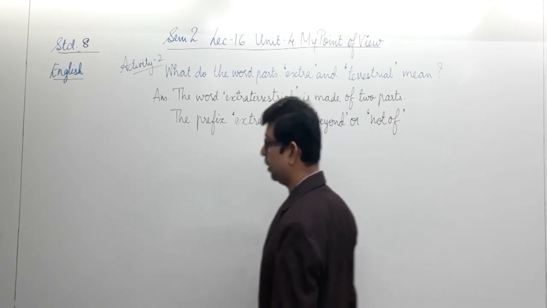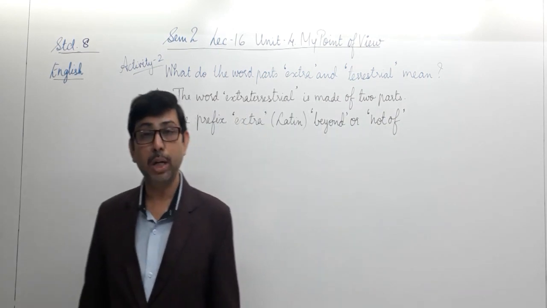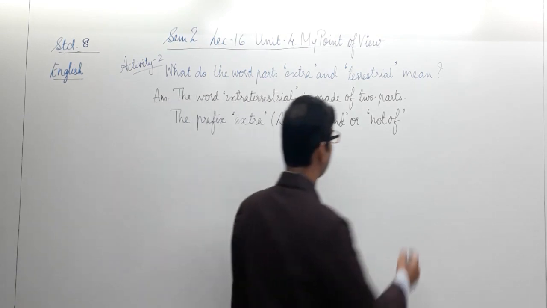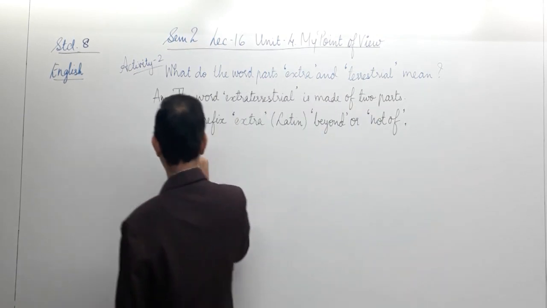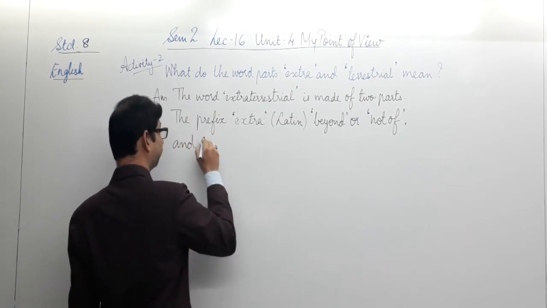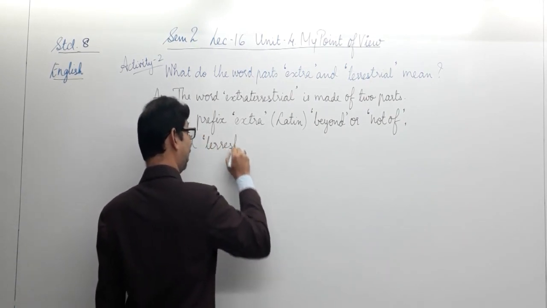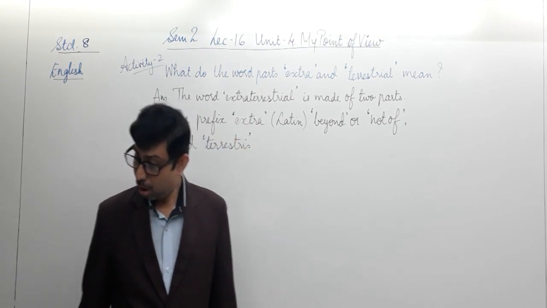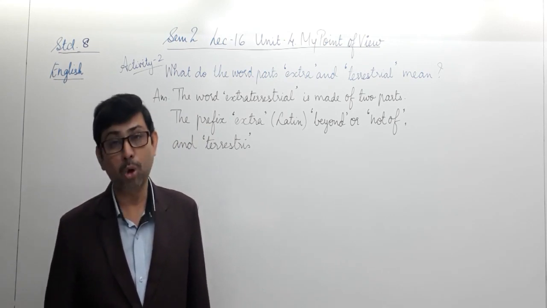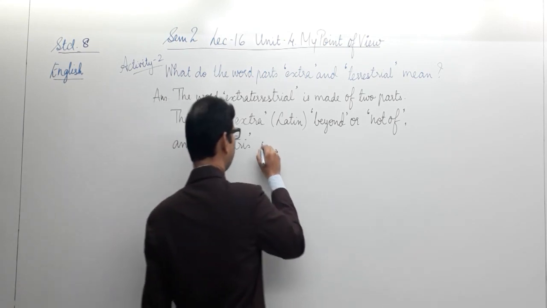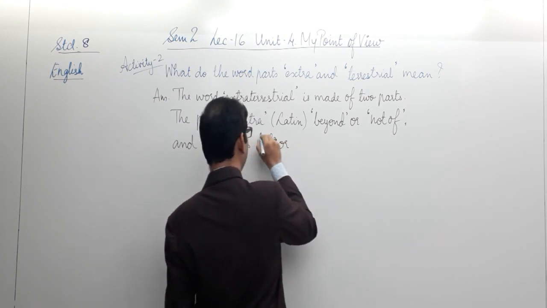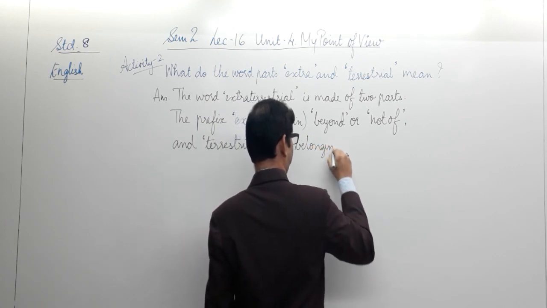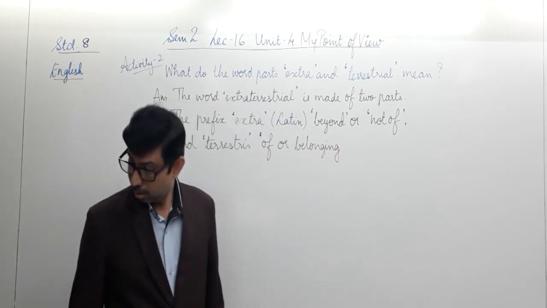So this is what it means. The word extra as a prefix in the word extraterrestrial, and the other word as a Latin word, T-E-R-R-E-S-T-R-I-S, terrestris. So terrestris in Latin means of or belonging to the earth. Of or belonging to earth.